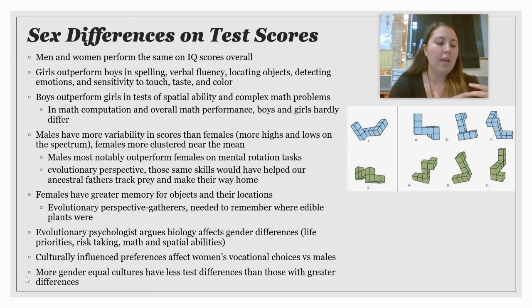For example, in certain cultures, like in the US, females tend to be more likely than males to avoid math-heavy jobs, likely because of the culture that we are in. Research has found, though, that when people live in more gender equal cultures, like Sweden and Norway, there are fewer test differences than in cultures where there are great gender differences and not a lot of equality.